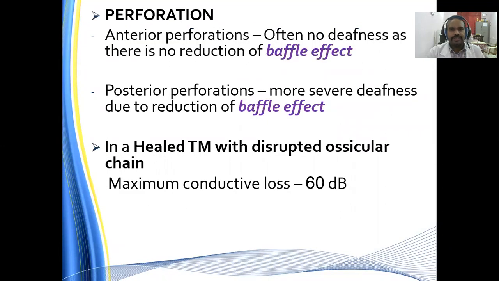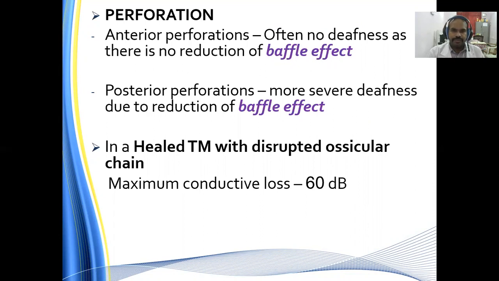Anterior perforation offers no deafness as there is no reduction in the baffling effect. There's one effect which is called the round window baffling effect, which is nothing but the phase difference which is maintained between the oval window and the round window. So in anterior perforation, there is no reduction of this baffling effect, so there is not much conductive hearing loss.